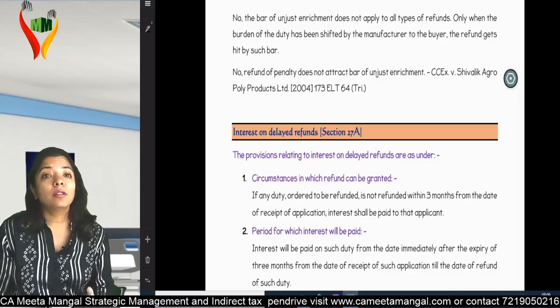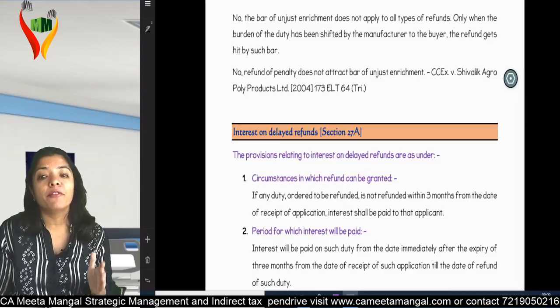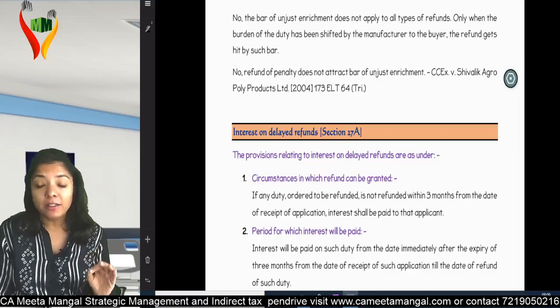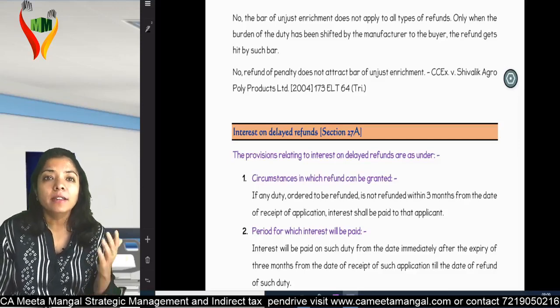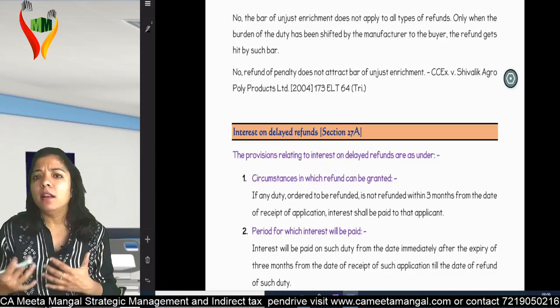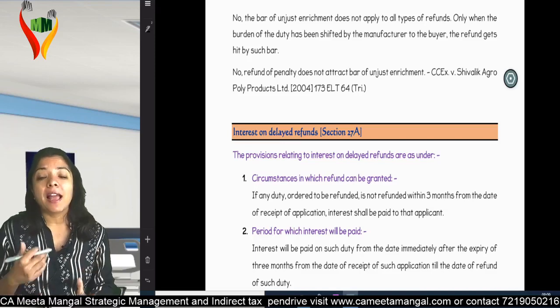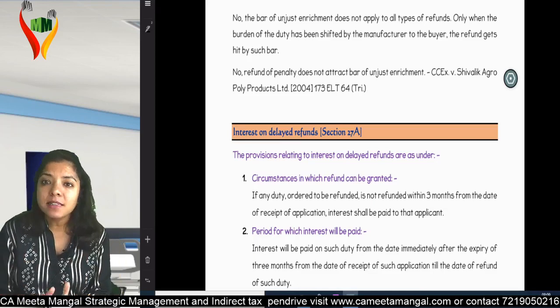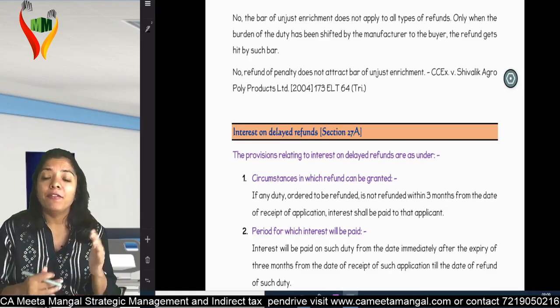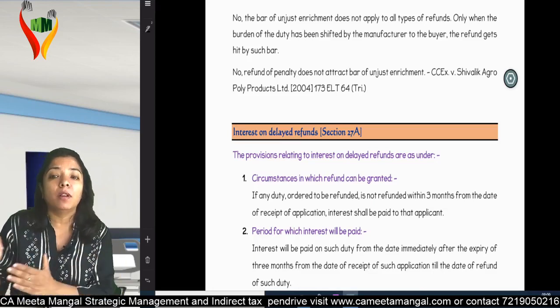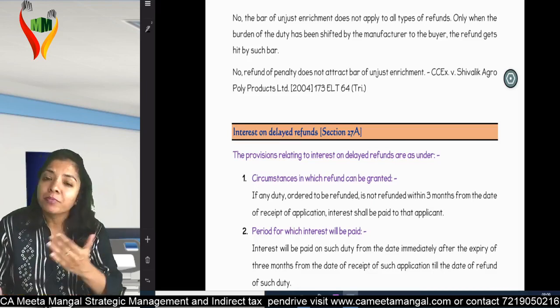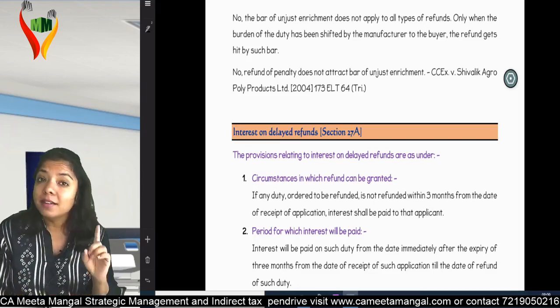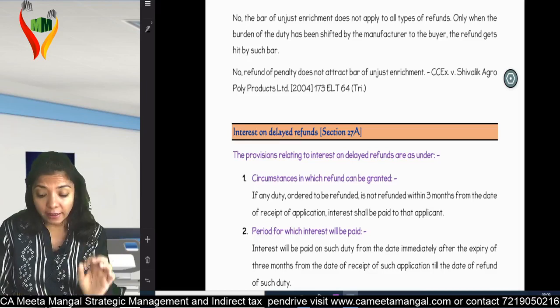Okay, so now let's go to the last part of this chapter, last part of refund chapter, interest on delayed refunds. So what is this? Assume I am eligible for refund. I have proved that I have not passed on the burden to somebody else. That means I am eligible for refund. I have confirmed that this money will not go to the consumer welfare fund. It will come to me. Am I clear?